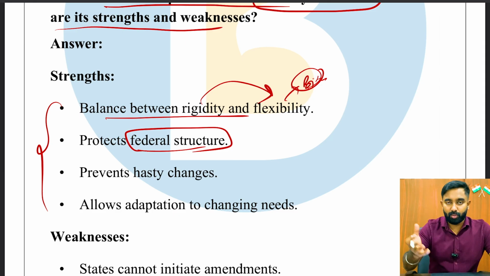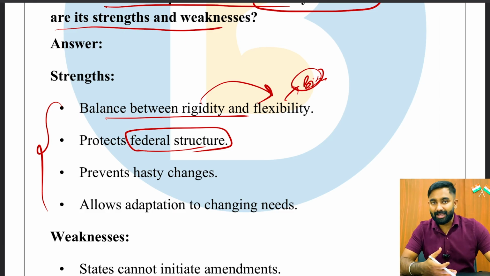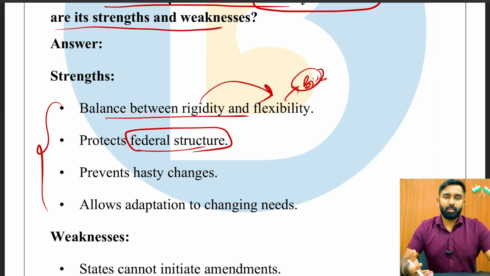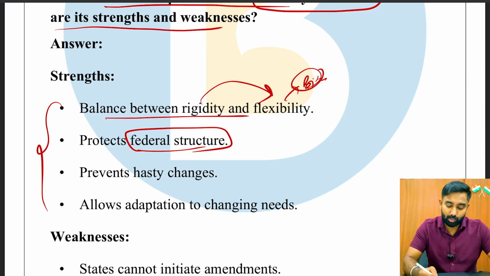And I hope you know all of these things. So if these protections were not given, if half of the state ratification was not demanded, then probably the center would have had utmost power in even undermining the powers of the state, right? So that is also one of the important things. Hence it protects the federal structure as well.